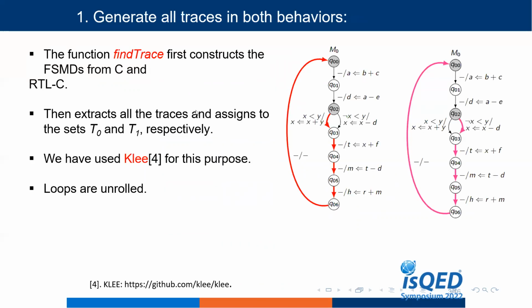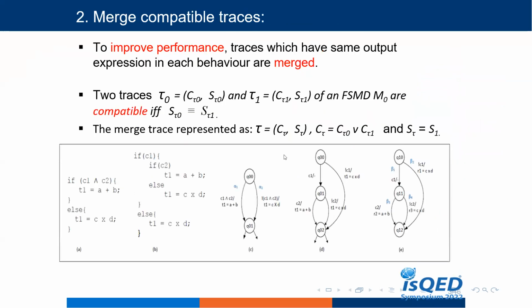So let us see one by one. Generate all traces in both behaviors. We actually use a CLI for this purpose. Then the loops are unrolled. As you can see in this example, there are two traces: this is trace one and the other trace is this one. Like this, we can generate all traces in both behaviors.